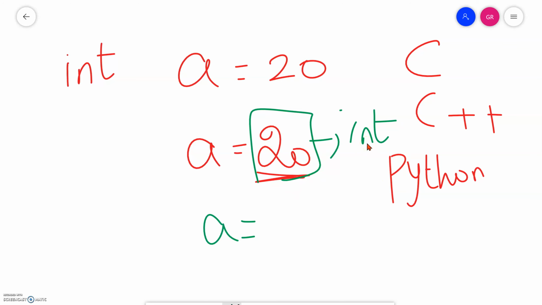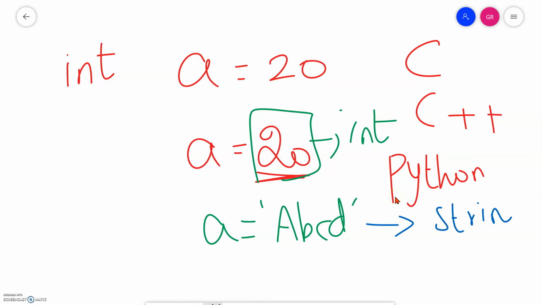If I'm writing a is equal to ABCD, Python will understand that it is the string data type. There are various data types which were explained in the previous video. So a is equal to 20 will be indicated as an integer, and a is equal to ABCD will be considered as a string. We don't need to mention the data type because Python will understand what type of data it is.